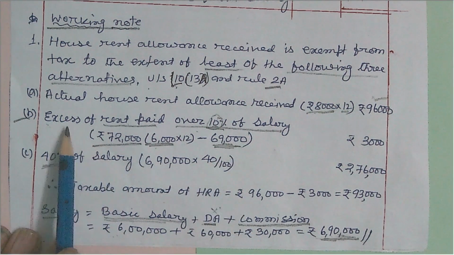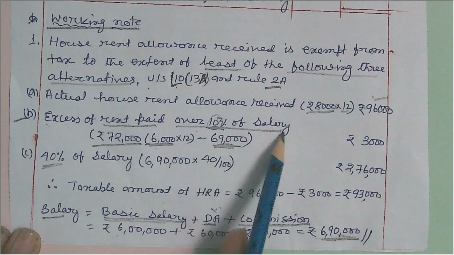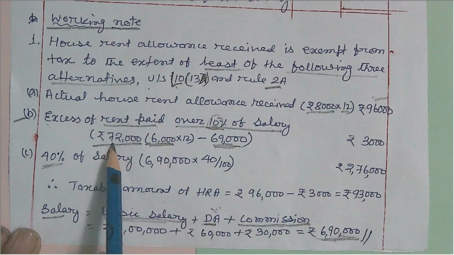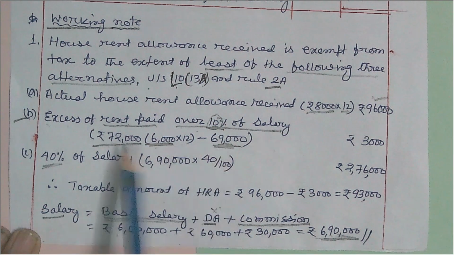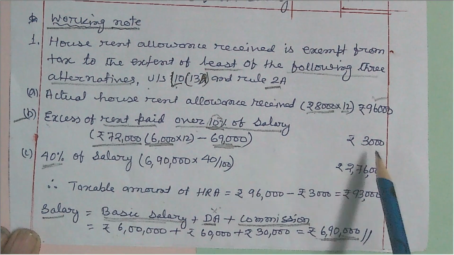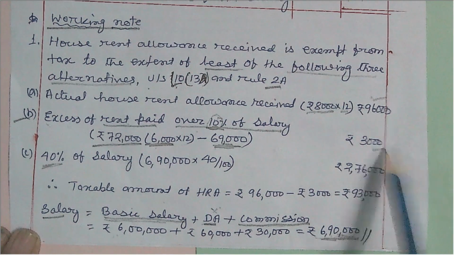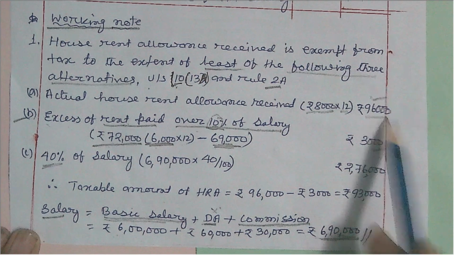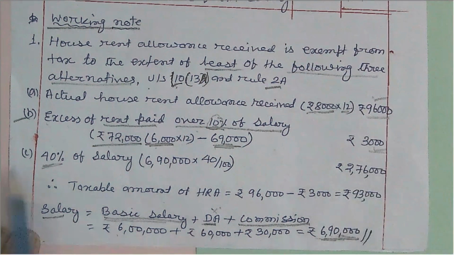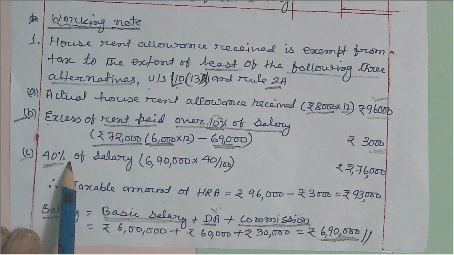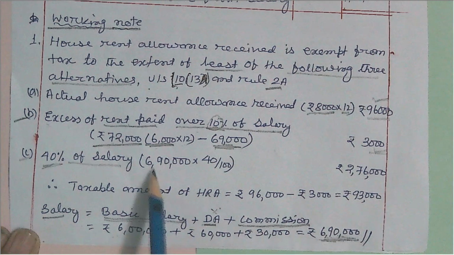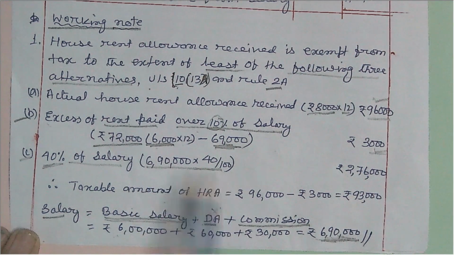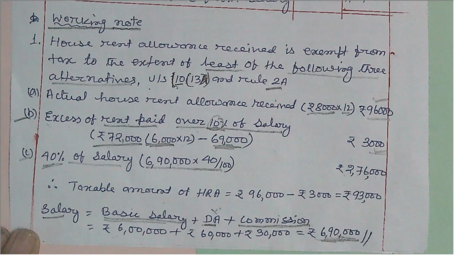Now you see the excess of rent paid over 10% of salary. Rent paid is 72,000 and 10% of salary is 69,000, so the excess is 3,000. So you write down here: the first one is 96,000, the second one is 3,000, and the third one is 40% of salary. Salary means this amount 6,90,000, and 40% of it is 2,76,000.